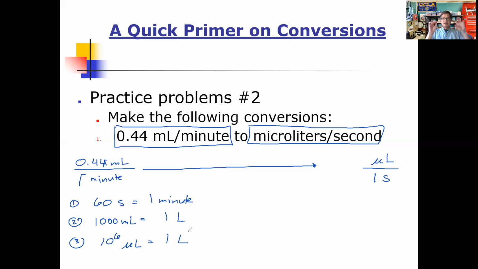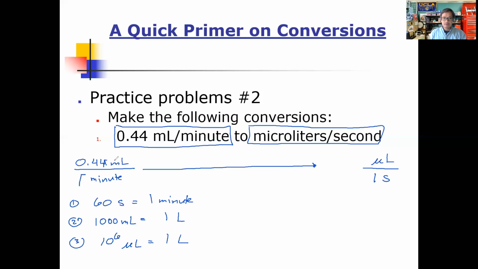Okay, and so those are the relationships that we need to get the conversion factors that we will use to get this conversion done. The question is, do we need any more? To answer that, we just have to ask ourselves: between these three equivalences, do we have all of the units accounted for in our conversion problem?